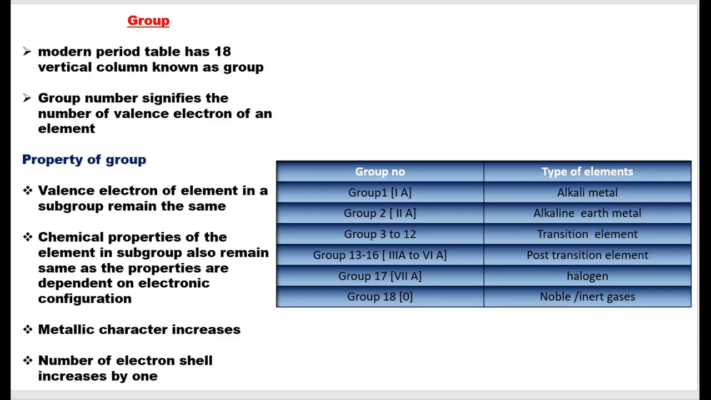We have done with period. Now let's come to group. In the modern periodic table, you will see there are 18 groups: 1, 2, 3, 4, 5, 6, 7, 8, 9, 10, 11, 12, 13, 14, 15, 16, 17, 18. Group 1 and 2 are very reactive.